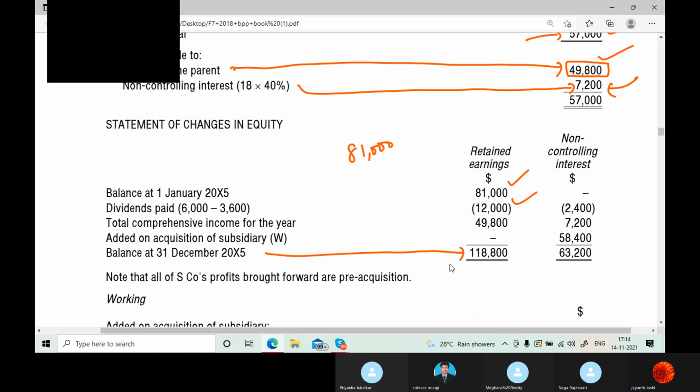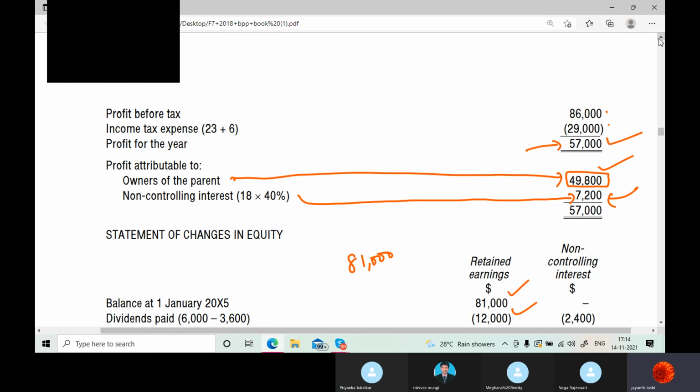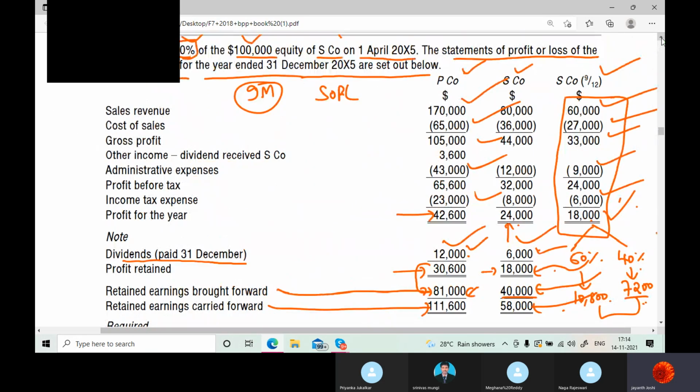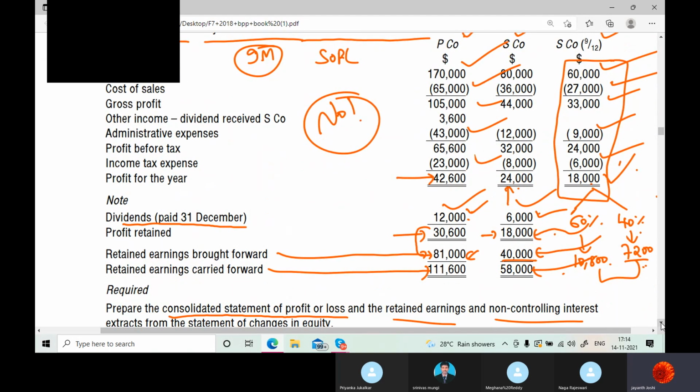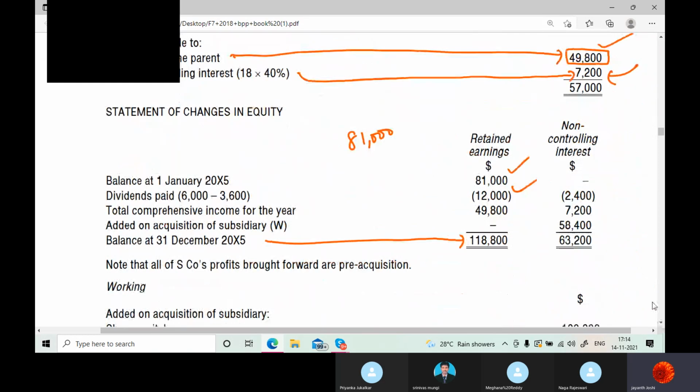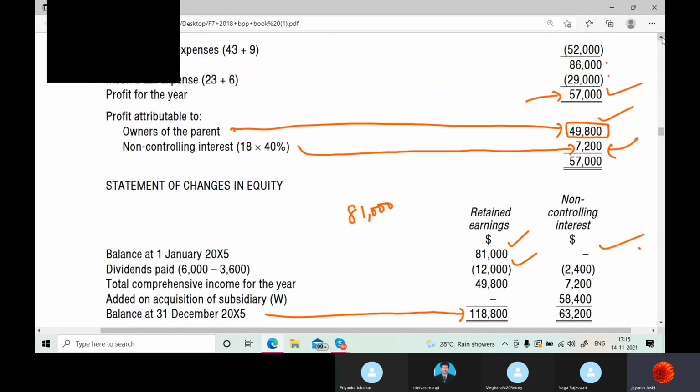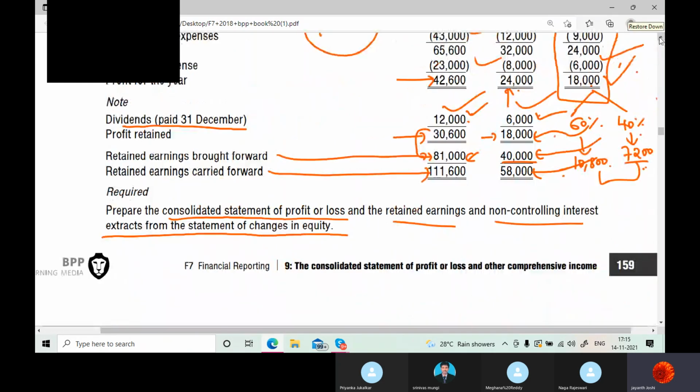18,800. Let's take the NCI thing. Do you think NCI has the opening balance given to you in the question? No. This is the subsidiary's balance. NCI's balance is not given to us. We don't know the opening balance. That is what is left over. Now, see, the subsidiary has given dividends to their investors. Now, how much? 6,000.